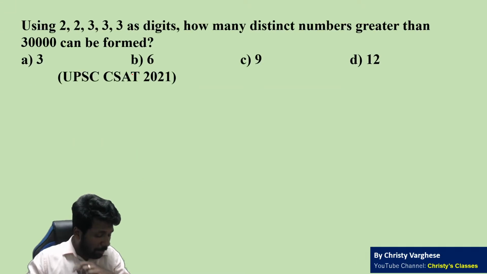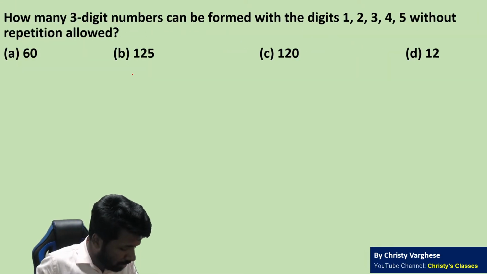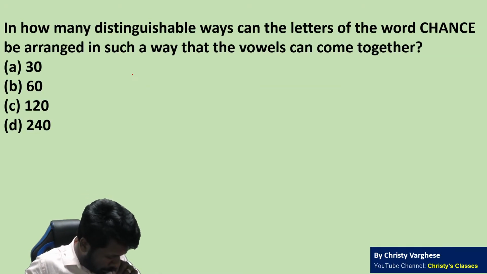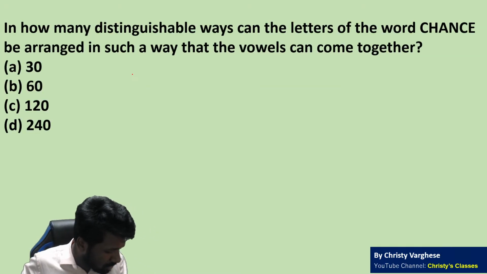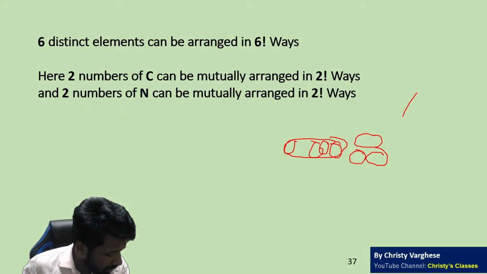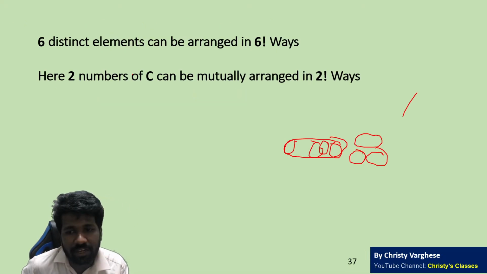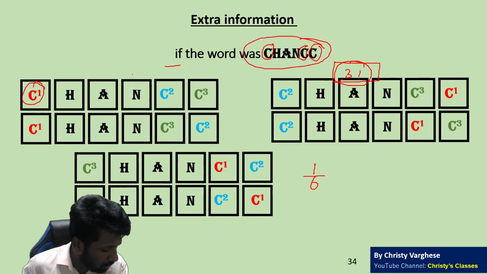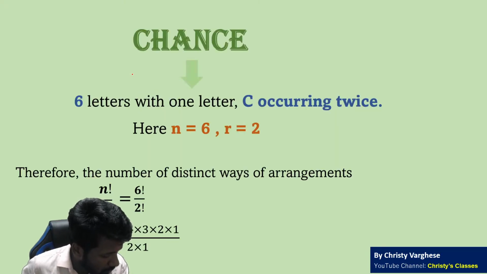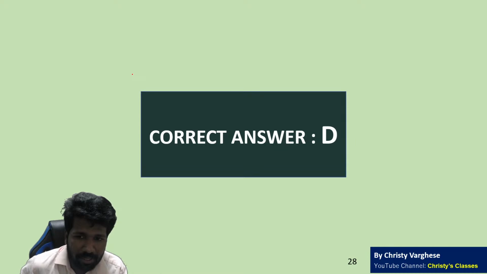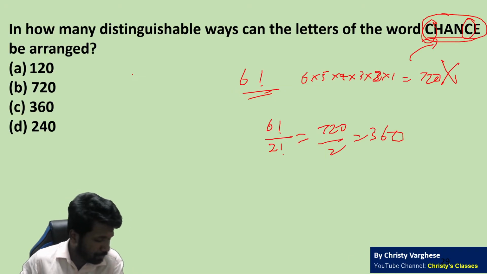Okay, that is in number rearrangement. I will explain about number rearrangement, then we will discuss that question. That will be better. Shanti, in CHACC, C is occurring how many times? 3 times now. If 3 times, you have to divide by 3 factorial. That is the trick. 4 times C is occurring means divide by 4 factorial. 5 times means divide by 5 factorial. That is the theory. Is it clear?